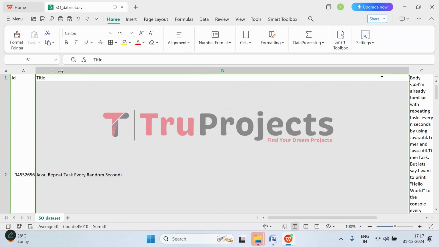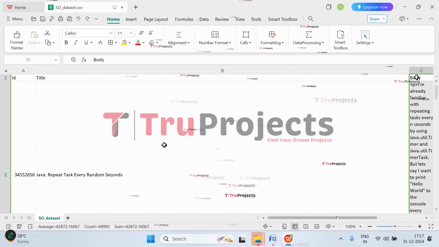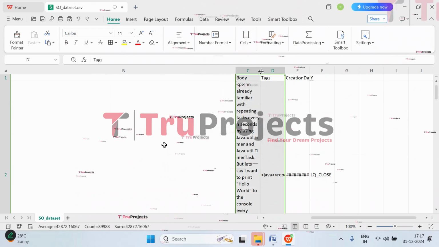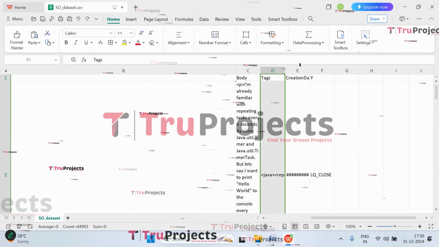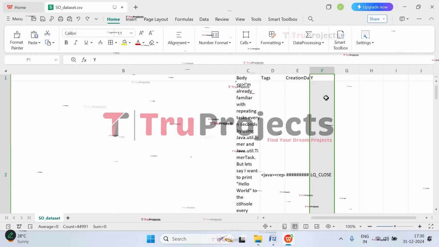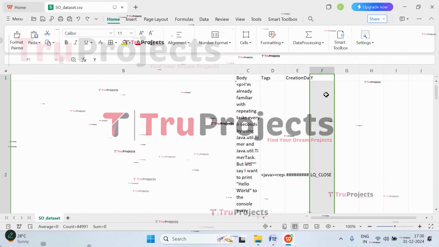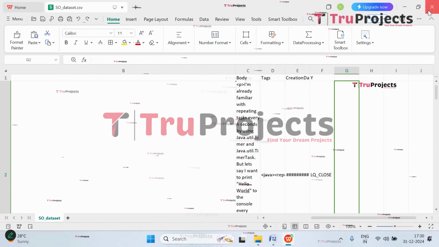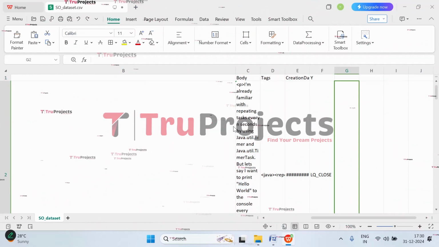And next we have the body of the question. Here, if you observe, we have the body of the question. So here we have tags and creation date, and the last column is the target column, that is low quality close question, low quality edit question, or high quality. So this is about the data set. This data set we will be using for training the models.